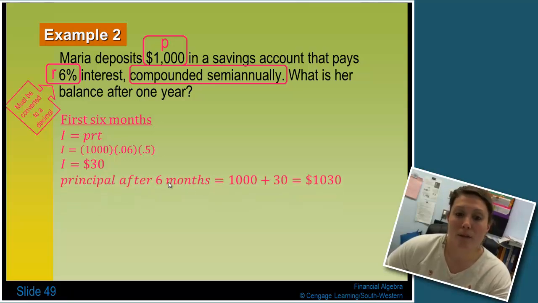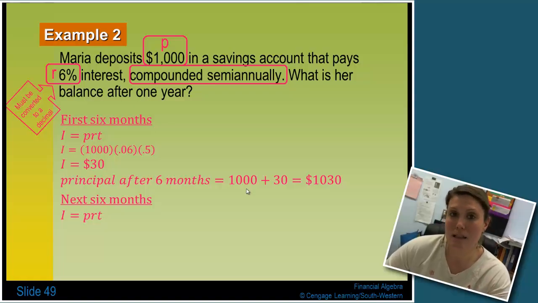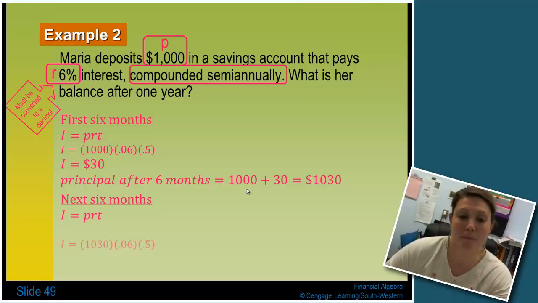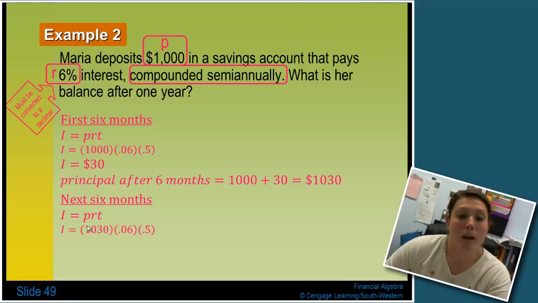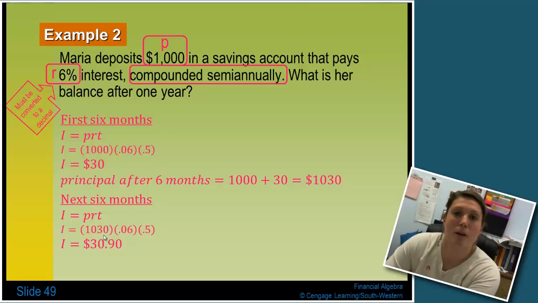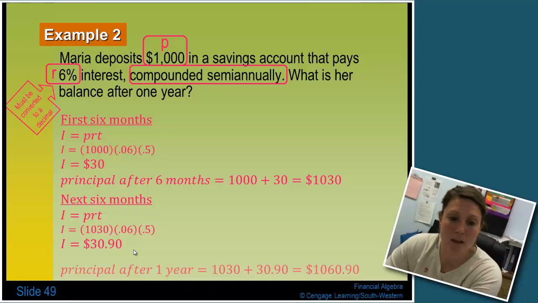So the principal after 6 months is $1,030. That's now my new principal to figure out what I'm going to earn for the next 6 months, or the last half of the year. So again, I plug in my new principal, which is $1,030. The interest rate hasn't changed, and the time of year hasn't changed. Multiply those values, and you end up with $30.90.